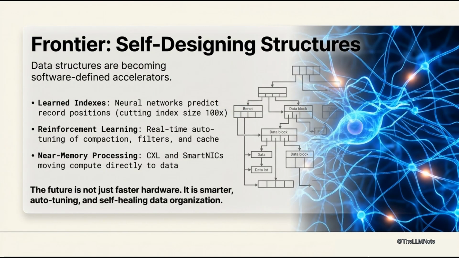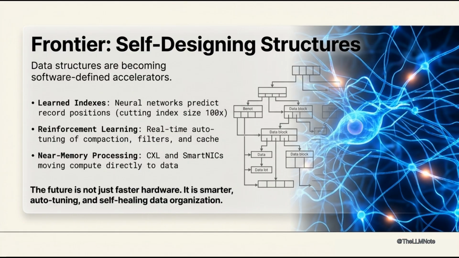Now, let's zoom in on the frontier: self-designing structures. Learned indexes replace B-trees with neural networks that predict record positions, cutting index size 100x. Reinforcement learning tunes compaction policies, Bloom filter bits, and cache sizes in real time. Near-memory processing in CXL or SmartNICs moves compute to data, reshaping structure design.